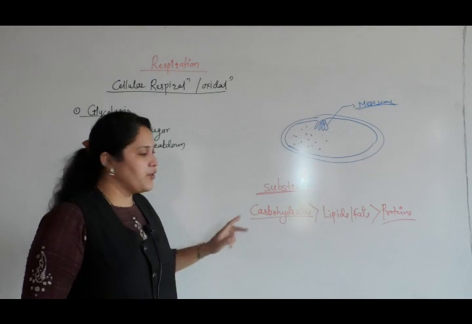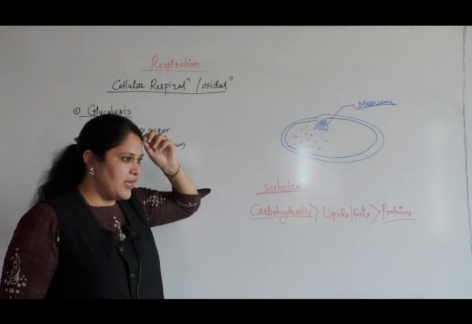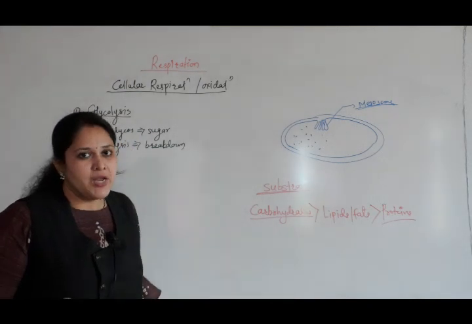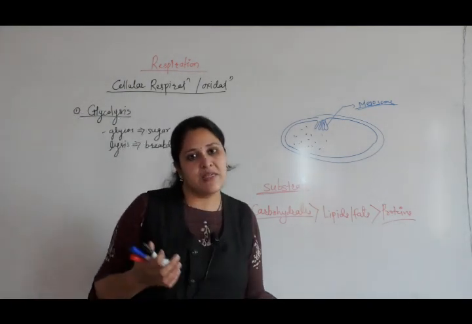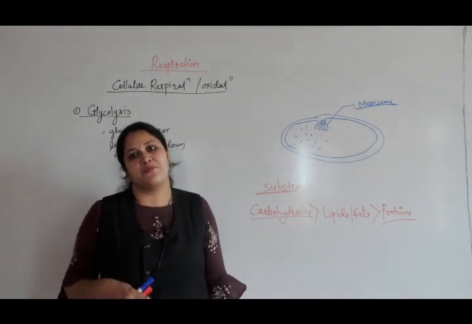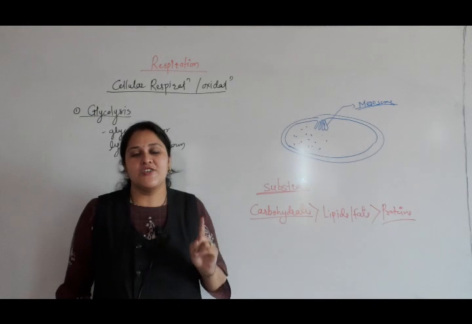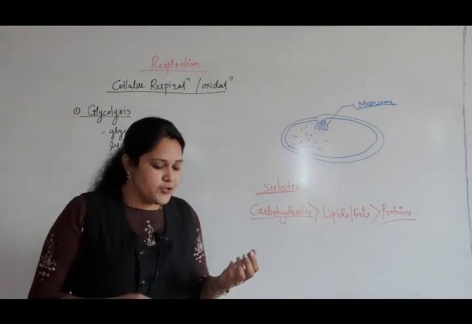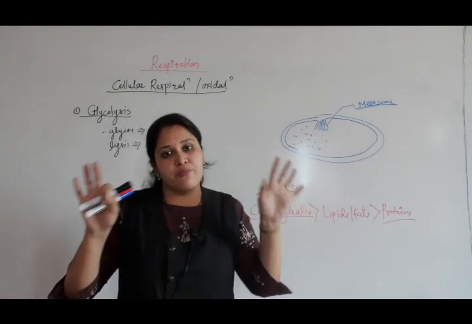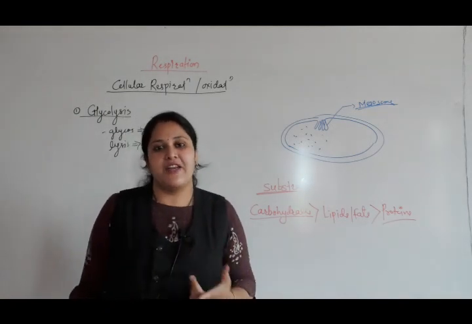If carbohydrates are not available, then the second preference is lipids or fats. If you see different types of fruits and seeds, some are oily seeds, some seeds are a rich source of carbohydrates, some are a rich source of protein. So accordingly, in those cells, the respiratory substrate varies. Fine. But carbohydrate, that is glucose, is always the preferable source. If we are using starch or sucrose, it is first broken down to glucose, and then this glucose enters the respiratory pathway.